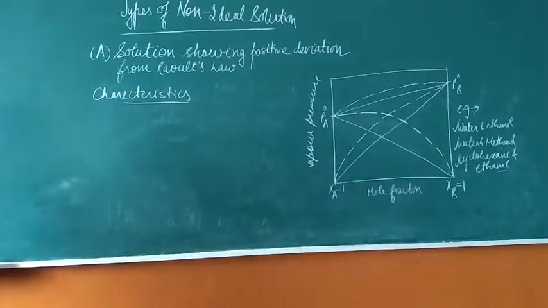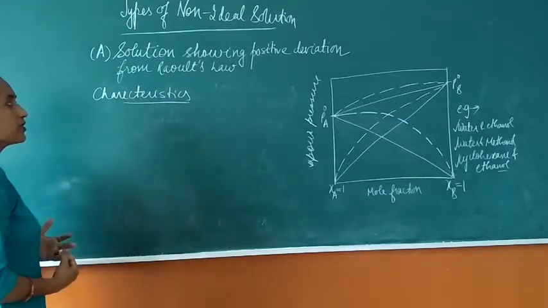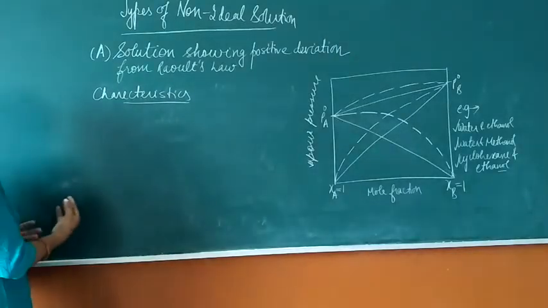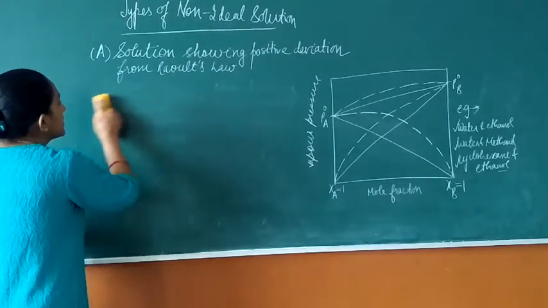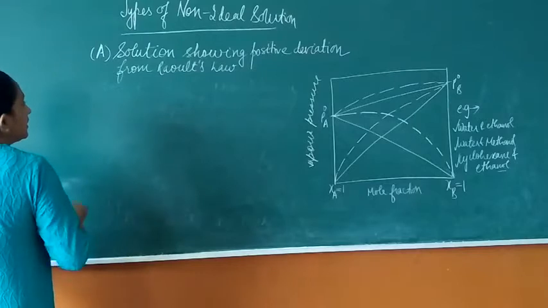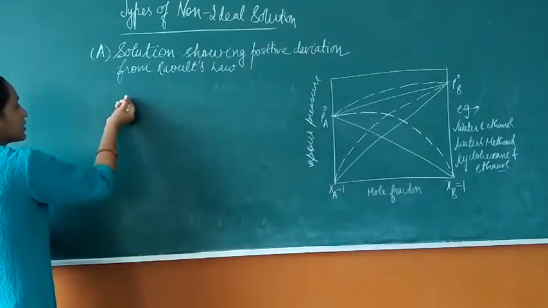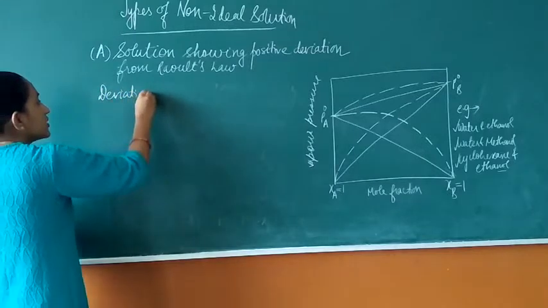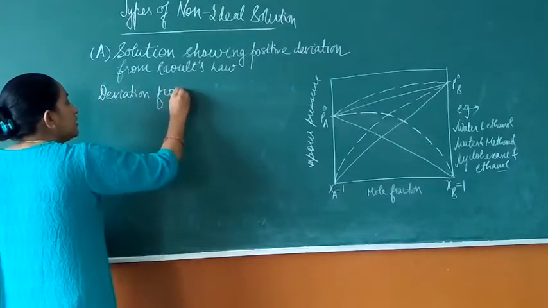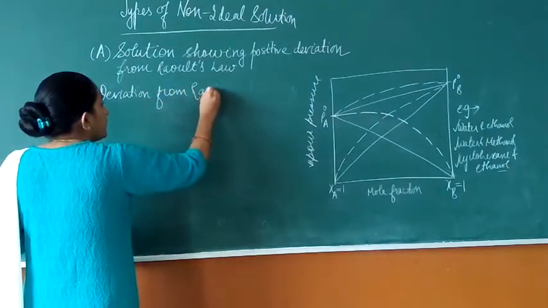Before we discuss these characteristics, let me first discuss why the deviation from Raoult's law occurs.